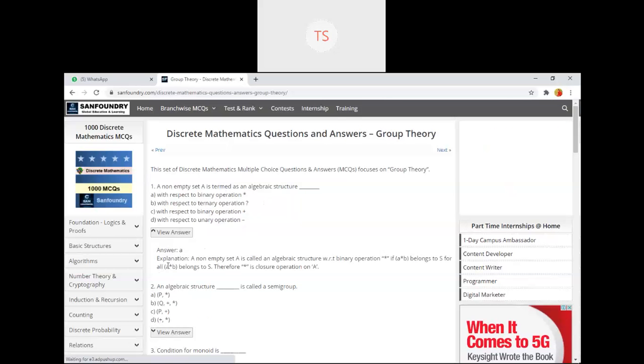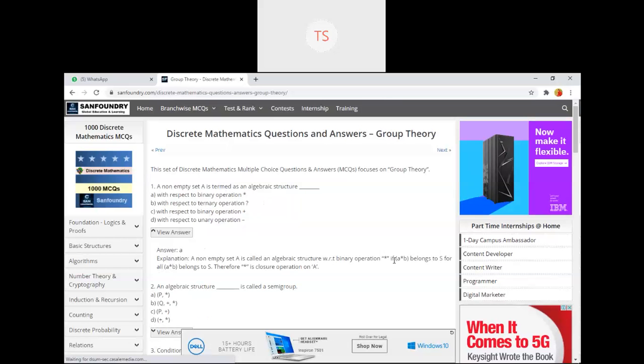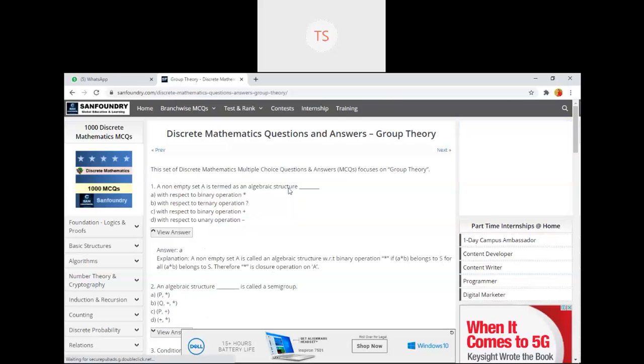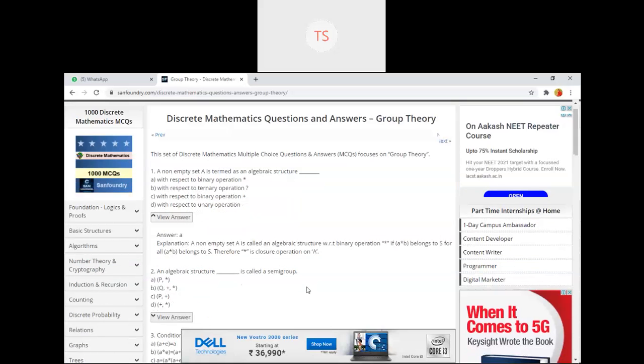So here the correct answer is option A, and the explanation is: a non-empty set A is called an algebraic structure with respect to the binary operation star if a star b belongs to S for all a, b belonging to S. Therefore, star is a closed operation on A. That means from the definition itself we know that the non-empty set A is termed as an algebraic structure with respect to a binary operation.